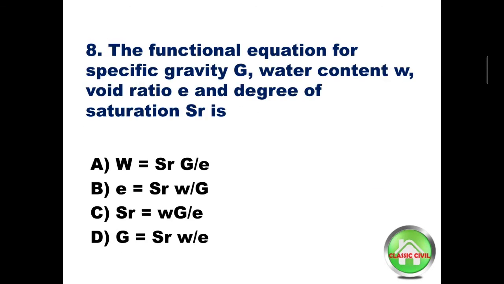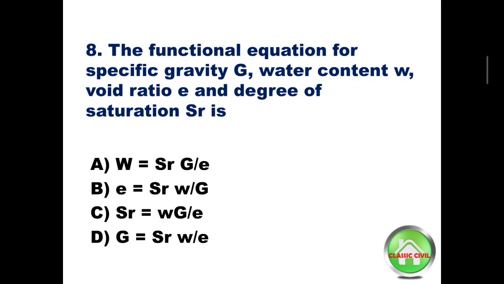Question number 8. The functional equation for specific gravity G, water content W, void ratio E and degree of saturation SR is?